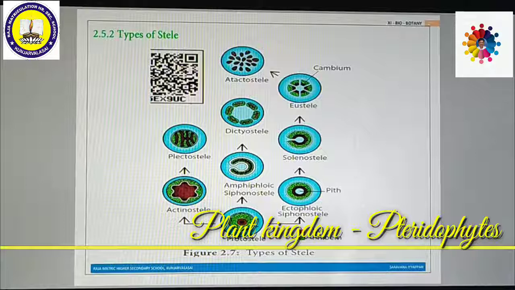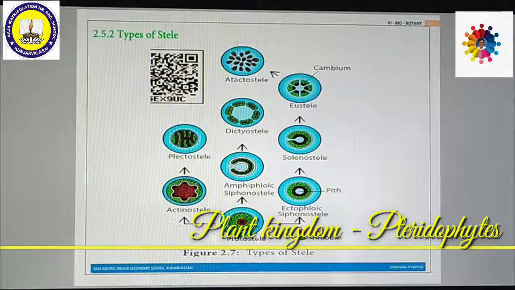A prominent variety of different types of stele is commonly available in pteridophytes. That's why these are called stele fans. Pteridophytes are also called fan plants. What is stele? How the arrangements of xylem, phloem and vascular cambium are present inside the stem and roots will